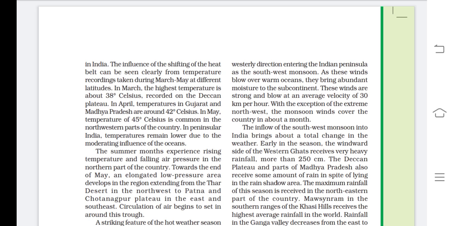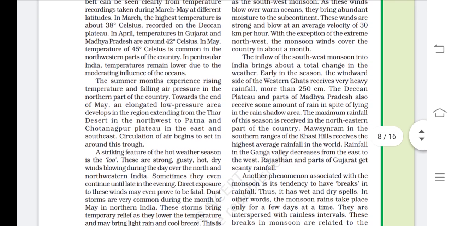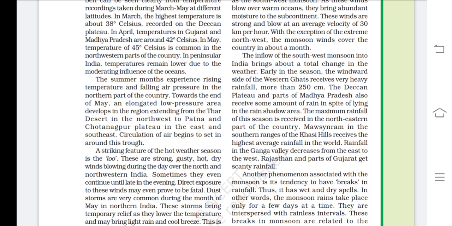But if you are talking about peninsular India, what happens there? It has the influence of the oceans, so the temperatures are low. The summer months experience rising temperature and falling air pressure in the northern part of the country. Towards the end of May, an elongated low pressure area develops in the region, extending from the Thar Desert in the northwest to Patna and Chota Nagpur Plateau in the east and southeast. Circulation of air begins to set in around this trough.